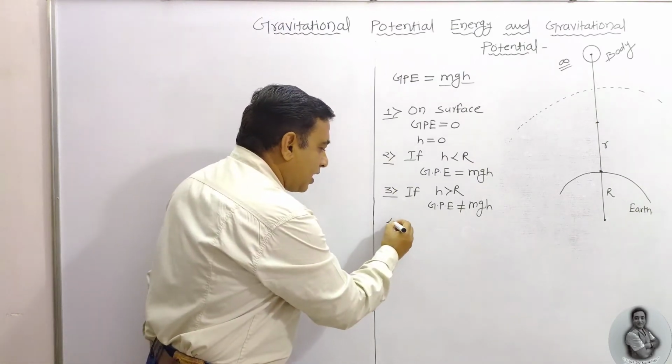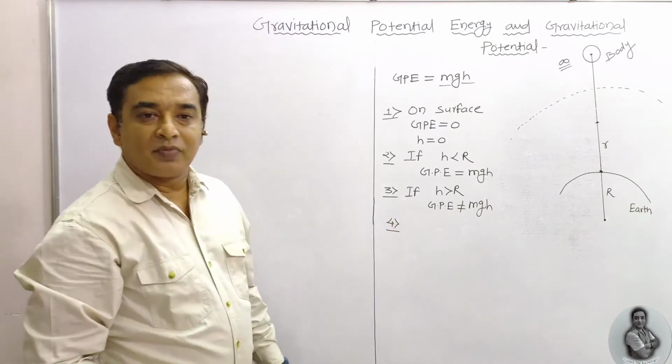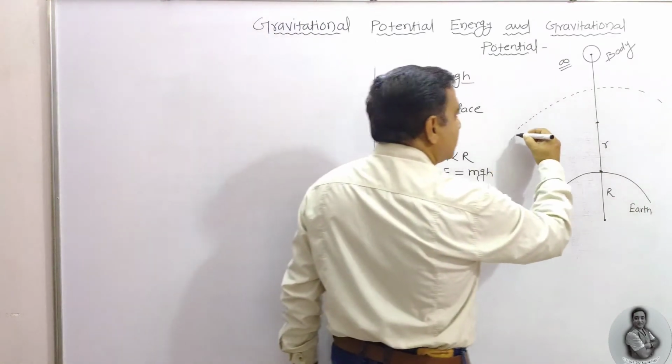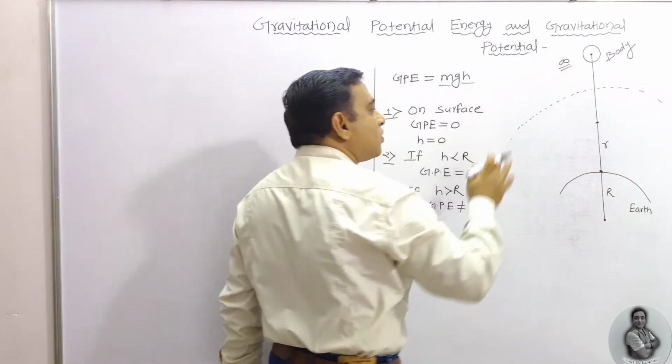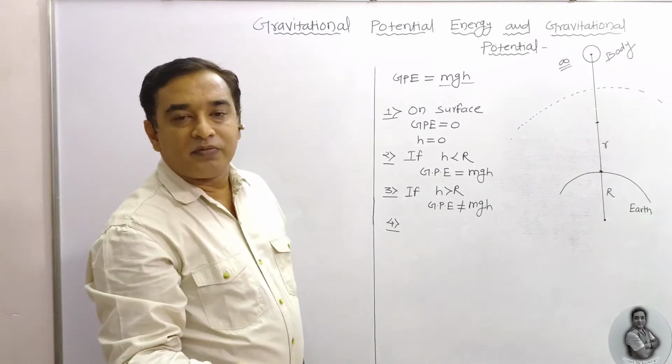Beyond that, this is the imaginary sphere which is drawn. Beyond that, there is no gravitational field acting on the body.